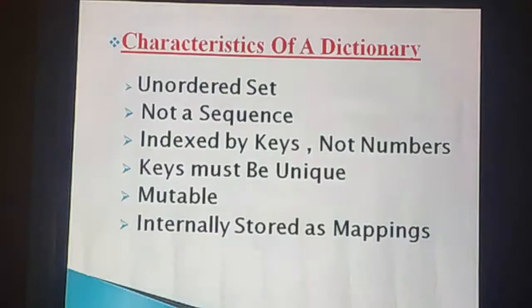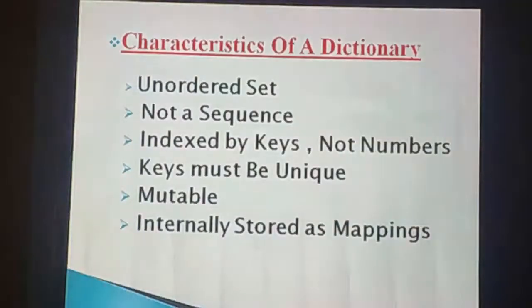But in a dictionary the elements, that means the key value pairs, are in an unordered manner. The elements in a dictionary are an unordered collection. So the dictionary is not a sequence, but string, list, tuple are sequences.